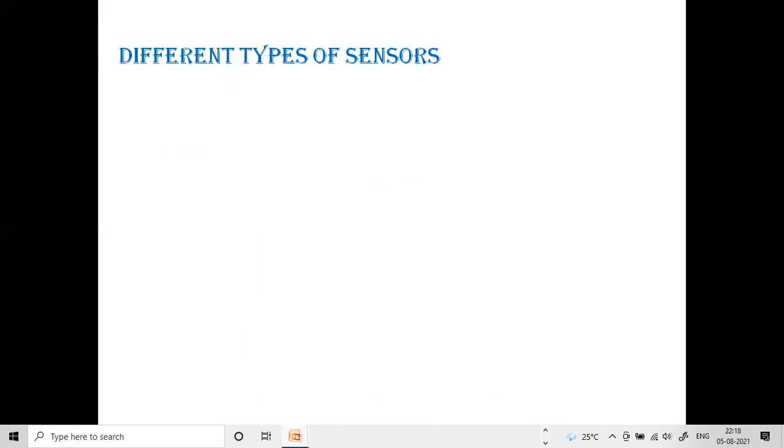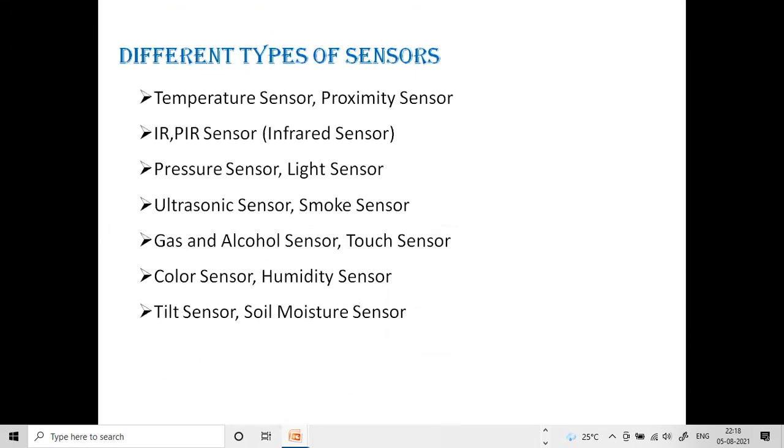Next, different types of sensors: temperature sensor, proximity sensor, IR sensor, where IR means infrared, PIR sensor, passive infrared sensor. Next, pressure sensor, light sensor, ultrasonic sensor, smoke sensor, gas sensor, alcohol sensor, touch sensor, color sensor, humidity sensor, tilt sensor, soil moisture sensor, etc. So these are the different types of sensors.